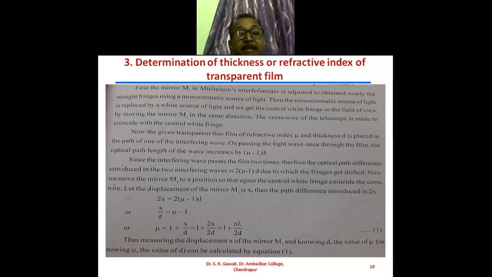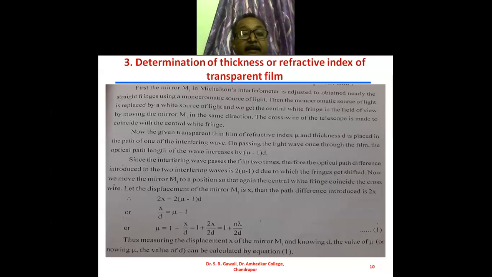1 plus x upon d is equal to 1 plus 2x upon 2d, which is equal to 1 plus n lambda upon 2d.